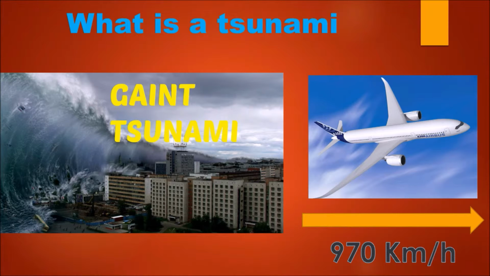Another reason for ocean motion is tsunamis. A tsunami is a devastating giant wave formed by a tidal wave or a volcanic eruption. This occurs at the bottom of the sea. A tsunami can travel over 970 km per hour across the oceans.